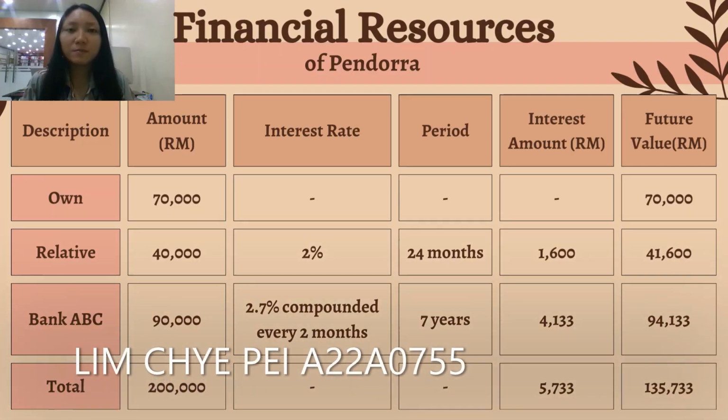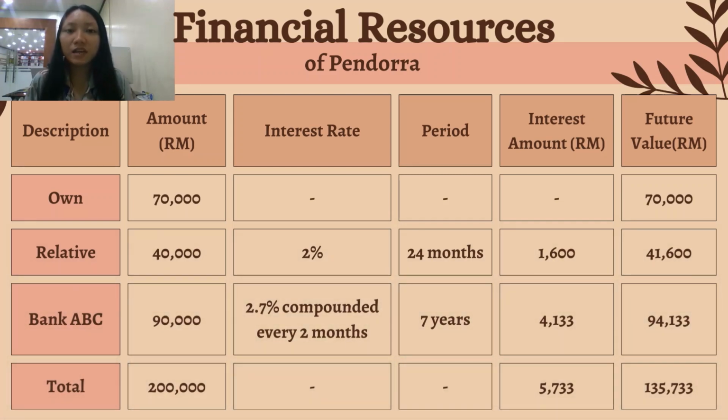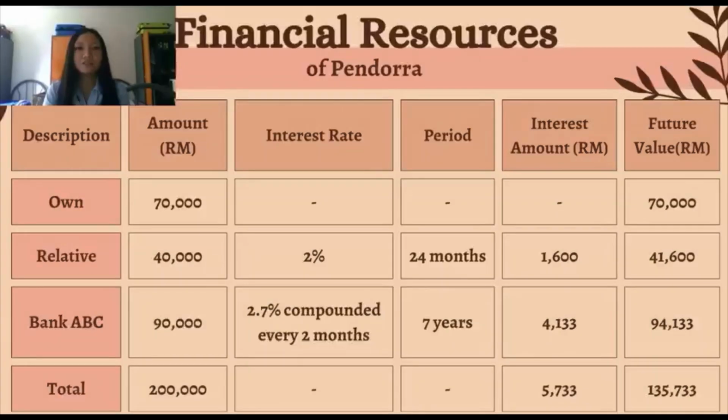My name is Lim Chai Pei and my matrix number is A22A0755. Next, I will be presenting the financial resources of Pandora. Financial resources of Pandora consist of personal savings, loan from relative, and loan from Bank ABC. 70,000 ringgit is my own personal savings. 40,000 ringgit are loans from my relative.